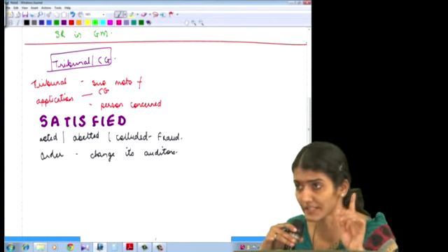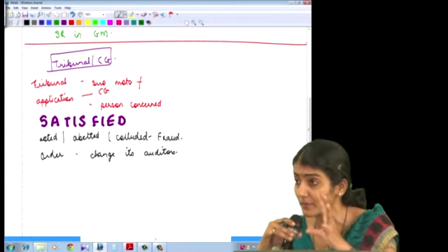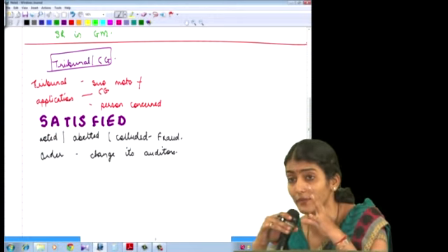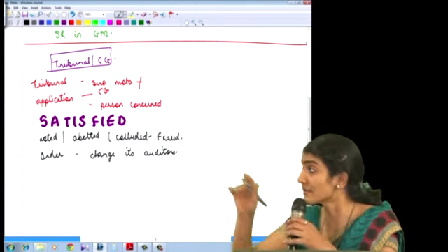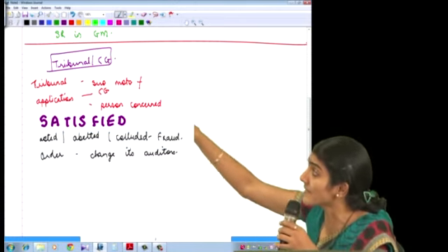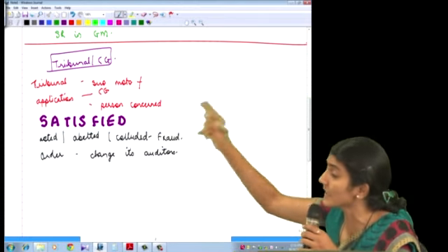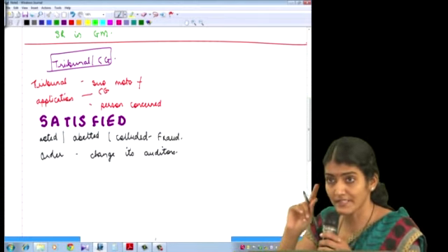Yes, I repeat one more time. What is the first sentence? You have to learn this first sentence. Very important for the examiner to know you know the provisions. No changing words. These minimum words have to come in your answer: satisfied, acted, abetted, colluded. Are you getting what I am saying?